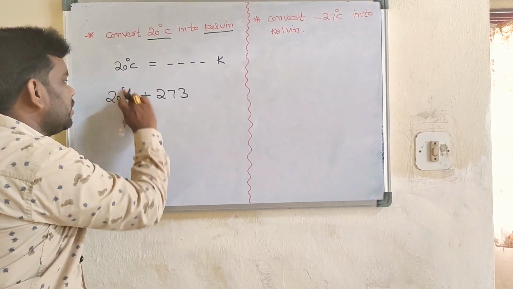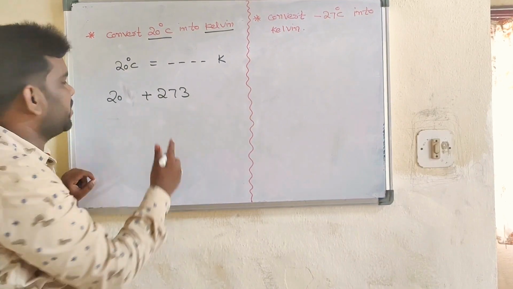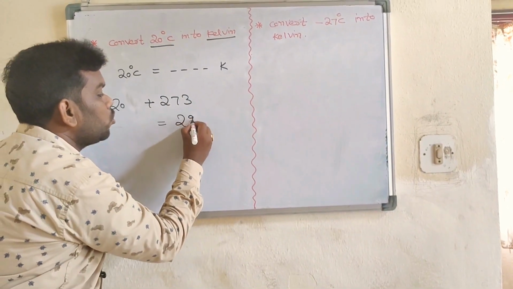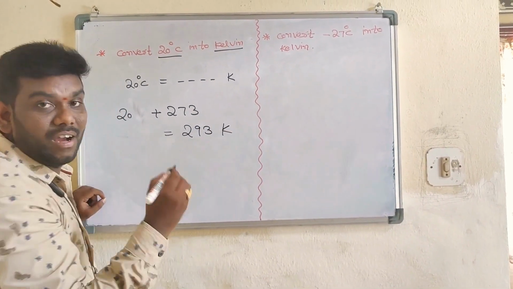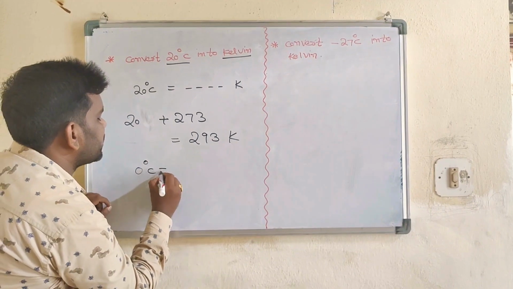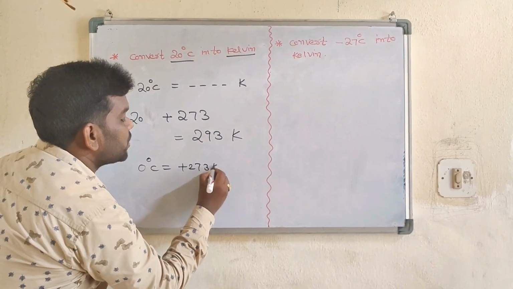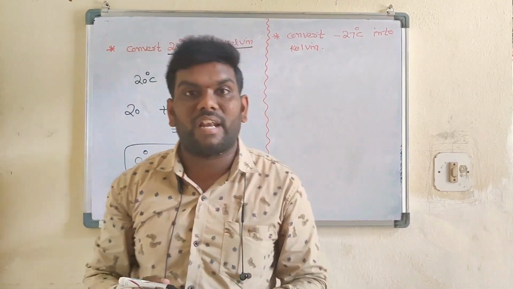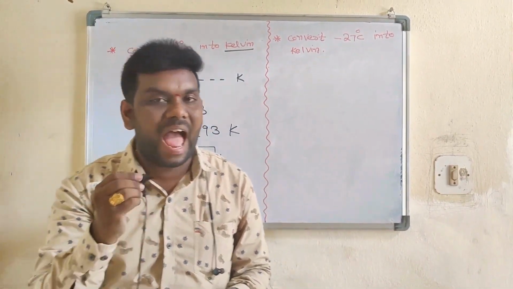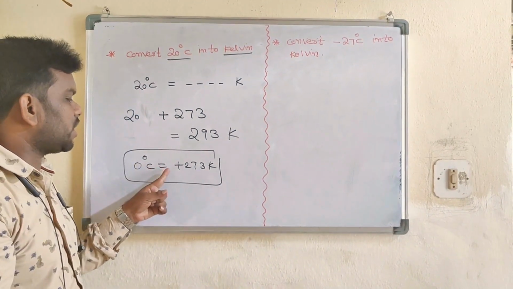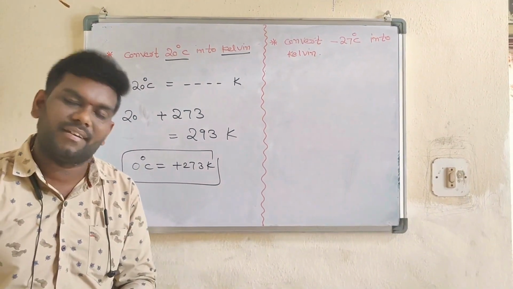You have to add 273 to this 20. So 20 plus 273, what is that? 293 K. Conclude this: 0 degrees Celsius is equal to plus 273 kelvins. To convert Celsius into Kelvin, definitely you should add plus 273. So finally 0 degrees Celsius is equal to plus 273 kelvins.